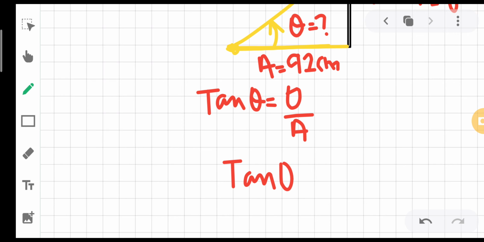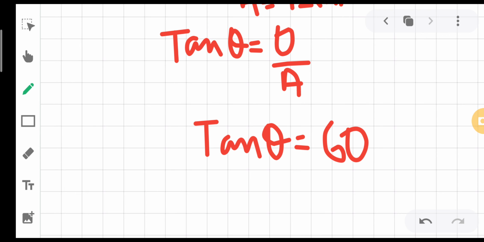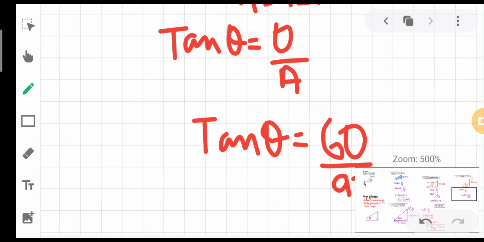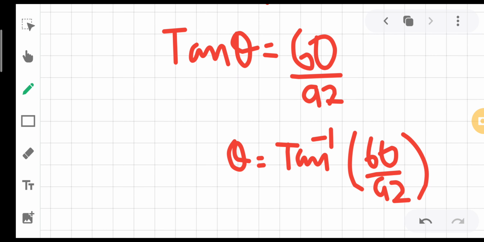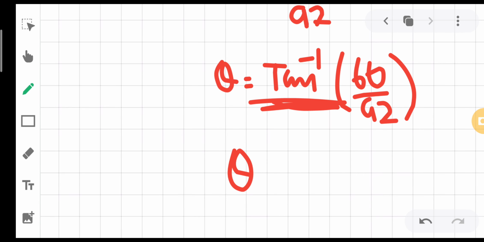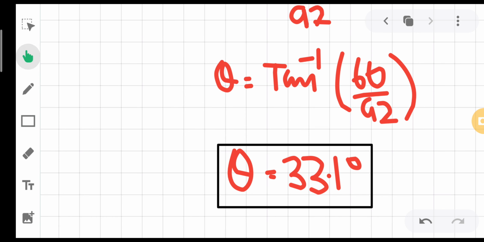एंगल की इन द फॉलोइंग सिचुएशन तलाश है, ऑपोजिट और एडजेसेंट आपके पास है. 60 divided by 92. So finally for finding the angle, theta will be tan inverse 60 divided by 92. एक ही स्टेप में सॉल्व कर लें कैलकुलेटर यूज़ करके. tan inverse will come after pressing shift then tan theta. शिफ्ट और tan कैलकुलेटर में प्रेस करेंगे, then you will get tan inverse. So tan inverse 60 divided by 92 after simplification comes out to be 33.1 degrees. So this is your angle theta for the following situation.